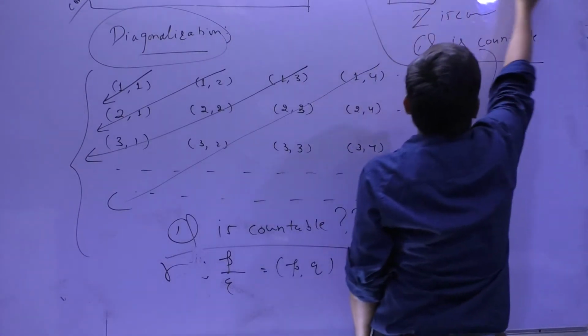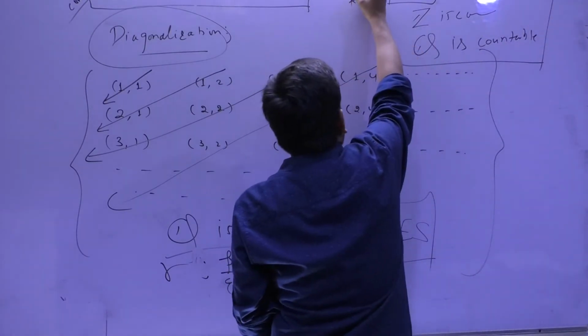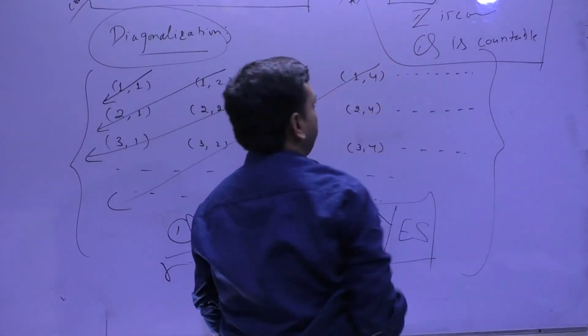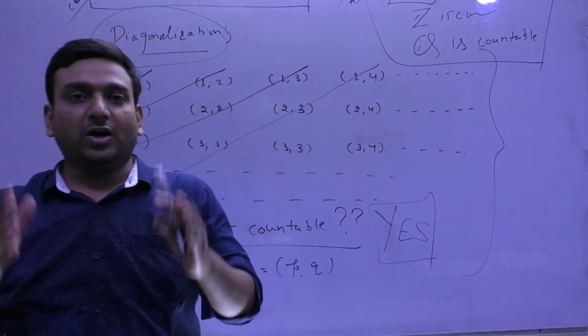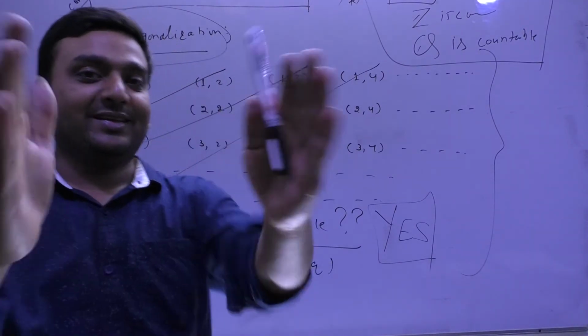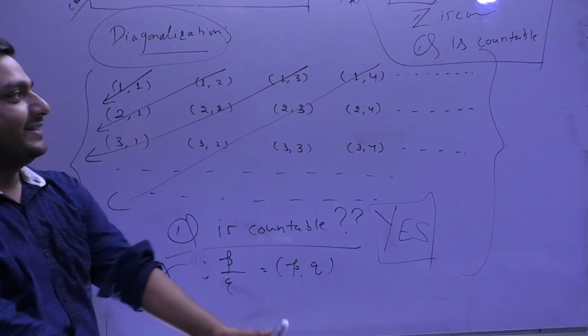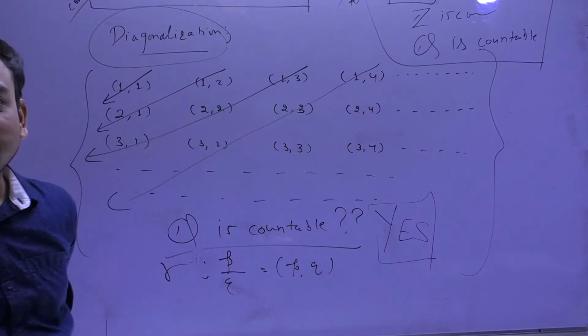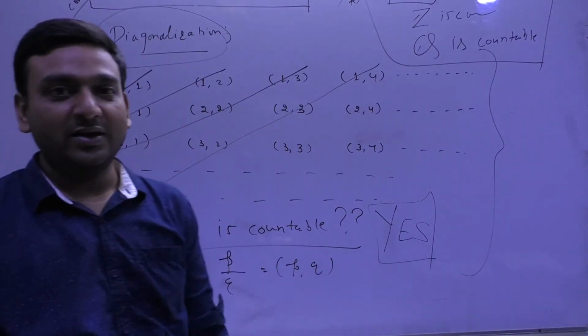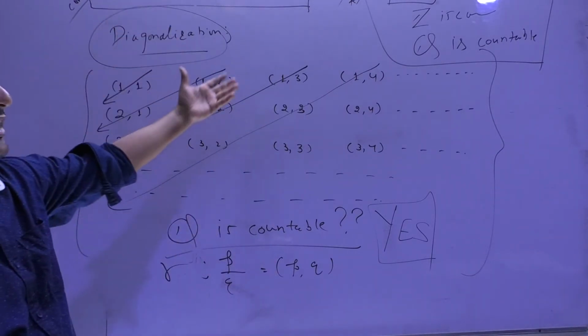So please do remember these things. These are your exam points. N, Q, Z all are countable sets. Is that clear or not? Any doubt? Should I move on? So A cross B kind of stuff.